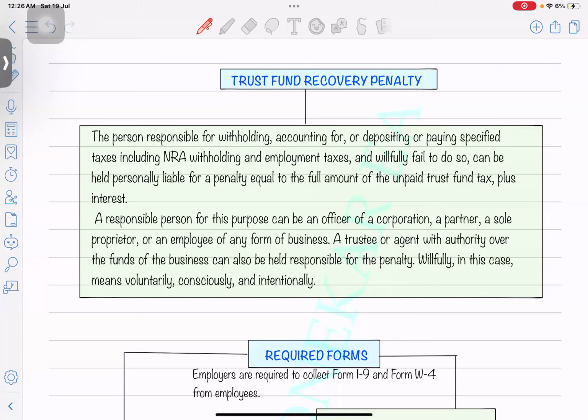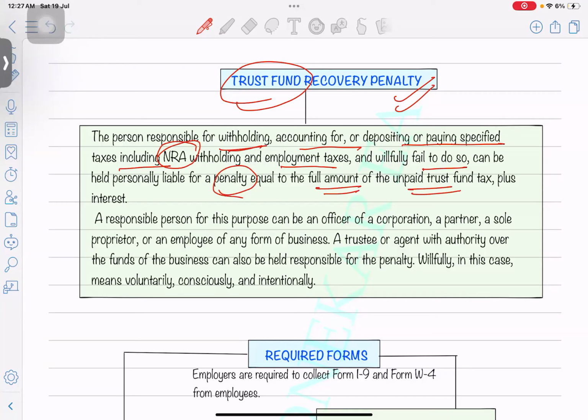So till the time they are holding that fund, it is called a trust fund for holding that money. And if they are delaying the deposit or not depositing it, then we are going to charge a trust fund recovery penalty for that. The person responsible for withholding, accounting for, or depositing specified taxes, including NRA withholding or any employment taxes, and who fails to do so, if they have deducted it but have not deposited it on time, will be liable for a penalty equal to the full amount of the unpaid trust fund taxes plus any interest.